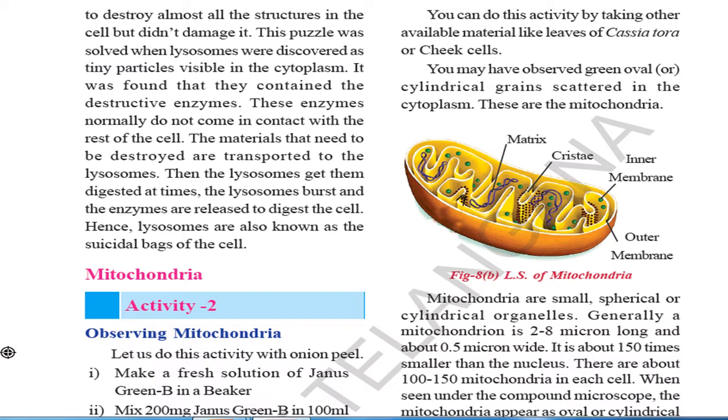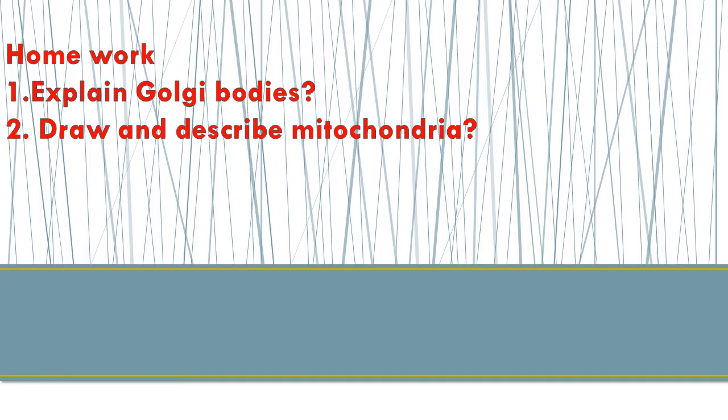You may have observed green, oval or cylindrical grains scattered in the cytoplasm. These are called the mitochondria. Draw the mitochondria, it's very important, children, and label it and color it properly. Mitochondria are small spherical or cylindrical organelles. Generally, a mitochondria is 2.8 micron long and about 0.5 micron wide. It is about 150 times smaller than the nucleus. There are about 100 to 150 mitochondria in each cell. When seen under the compound microscope, the mitochondria appears as oval or cylindrical in shape.